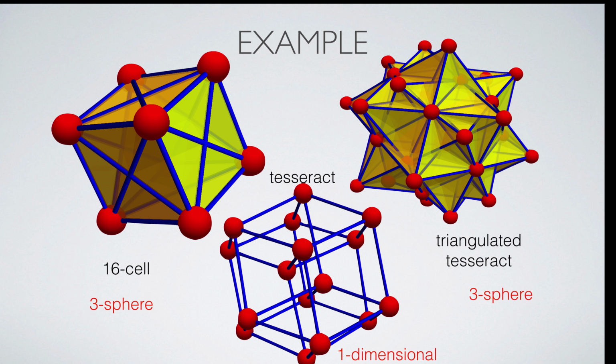Here are some graphs. The first is the 16-cell, a 3-dimensional sphere, and one of the 6 Platonic solids in 4 dimensions. It is the analog of the octahedron in 4 dimensions and a 3-sphere. You can check that any of its unit spheres is an octahedron. The dual graph of the 16-cell is the tesseract, the 4-dimensional cube. Note that this is a 1-dimensional graph, as it contains no triangles. But if we triangulate it, we get a 3-sphere again. Let's compute some quantities for these graphs.